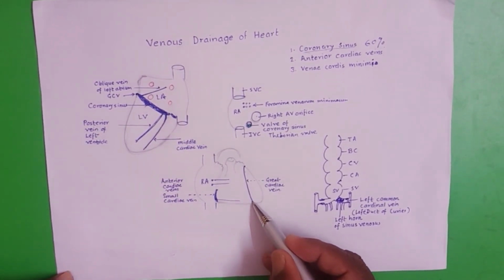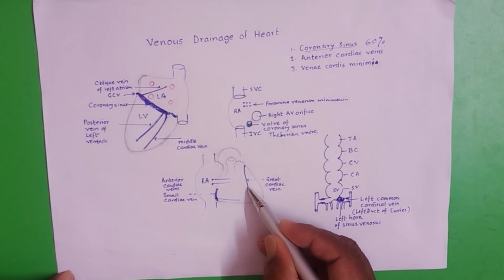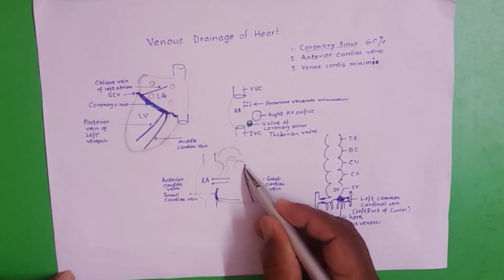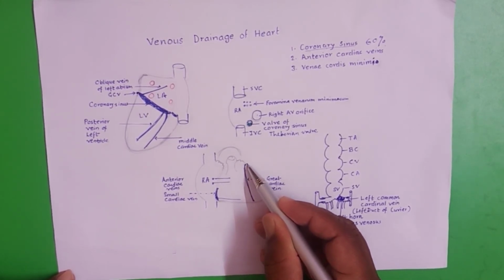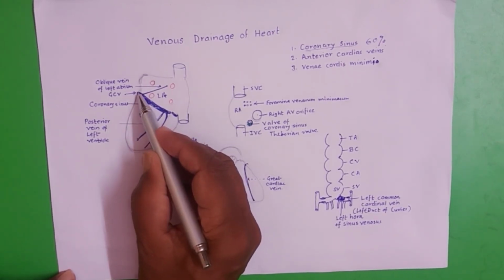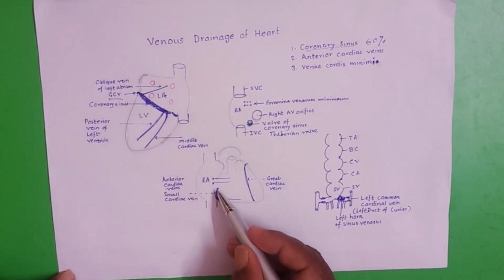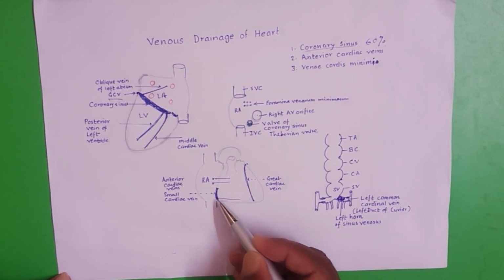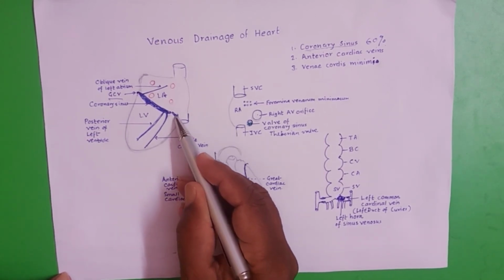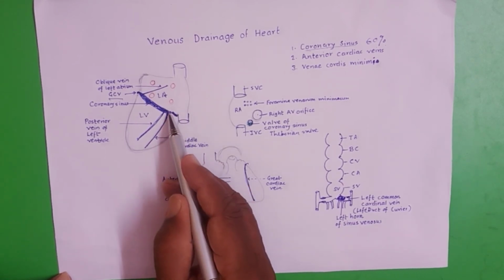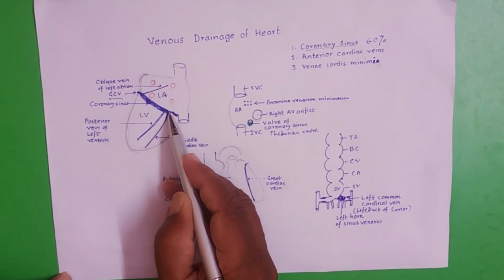The great cardiac vein lies in the anterior interventricular groove. It curves around the left border of the heart and opens in the left end of the coronary sinus, while the small cardiac vein lies in the right anterior part of the coronary sulcus, winds around the inferior border of the heart and then runs in the right posterior part of the coronary sulcus and opens at the right end of the coronary sinus.